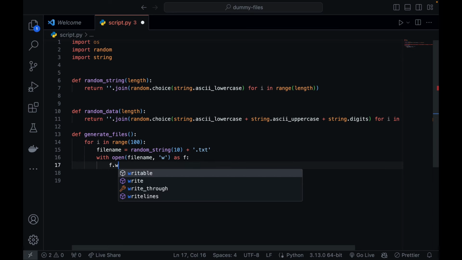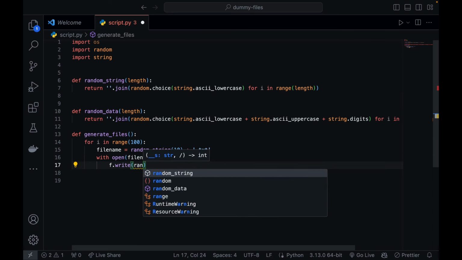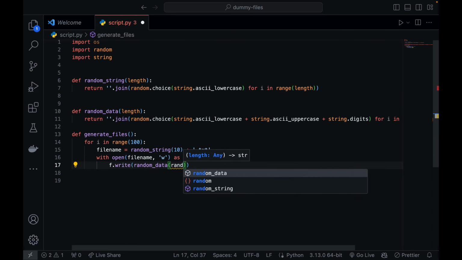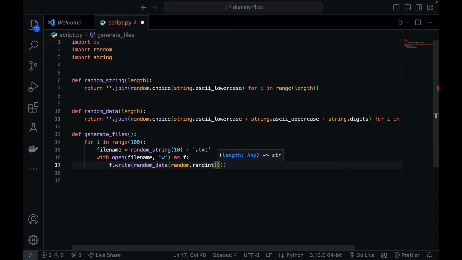Then f.write of random data with a random number of characters inside this file, so random.randint 1 to 1000. Pick any number between 1 and 1000, and put that many characters in the file. Okay, now call the generate files function.